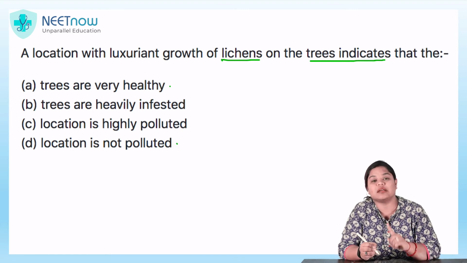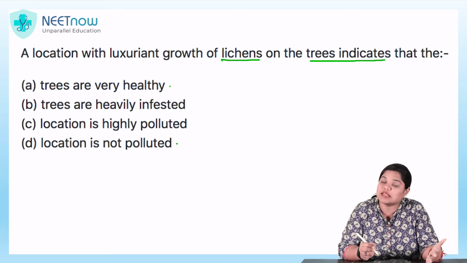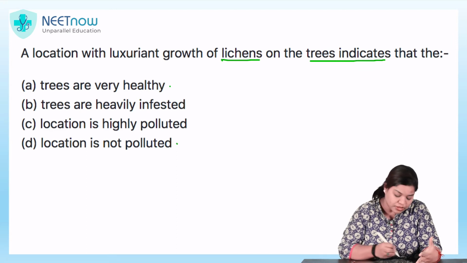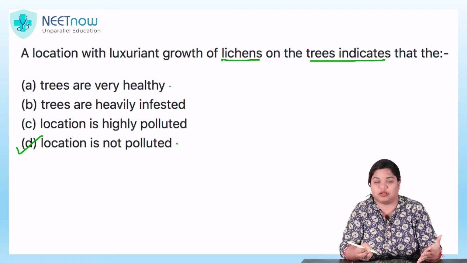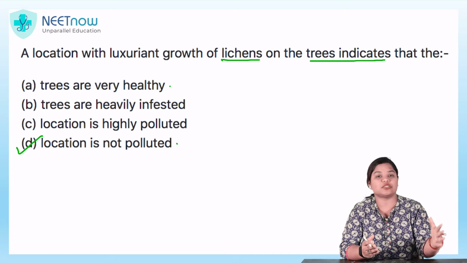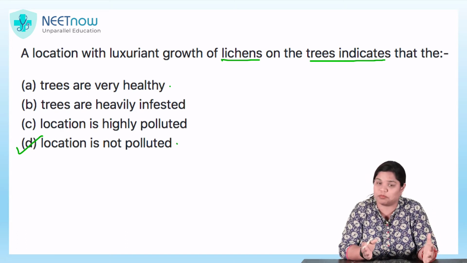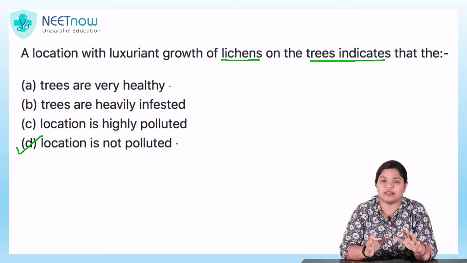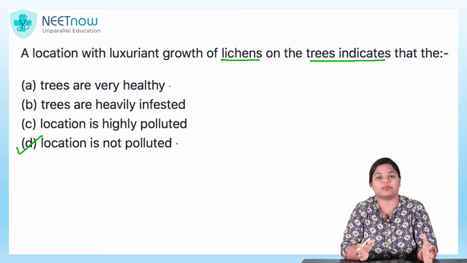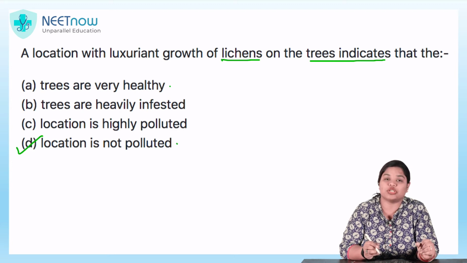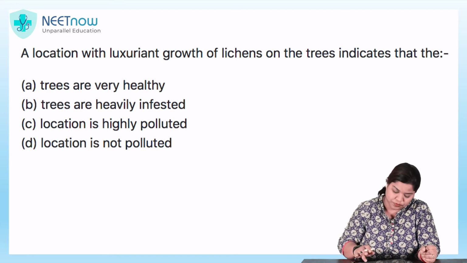Now, lichens are the indicators of pollution. So, if a lot of lichens are present, location is not polluted. If pollution increases to a great degree, lichens will be lesser in number or not present at all. But if hundreds and thousands of lichens are present in number, then the location is not polluted.